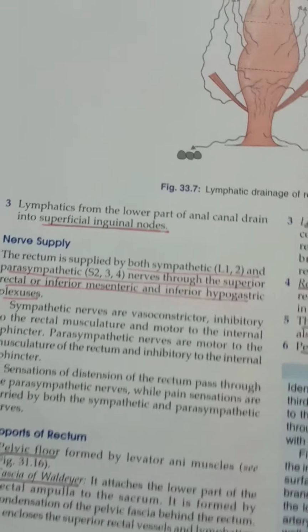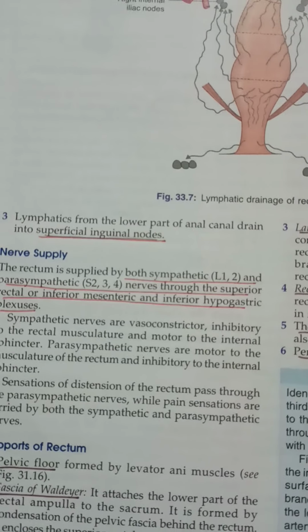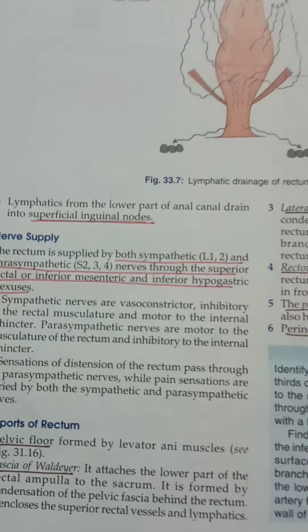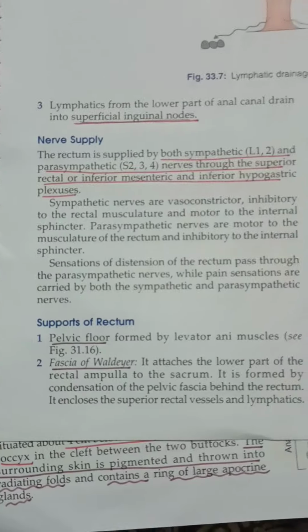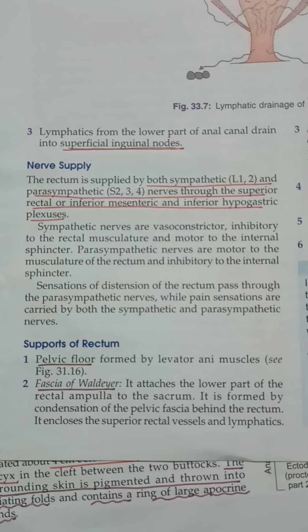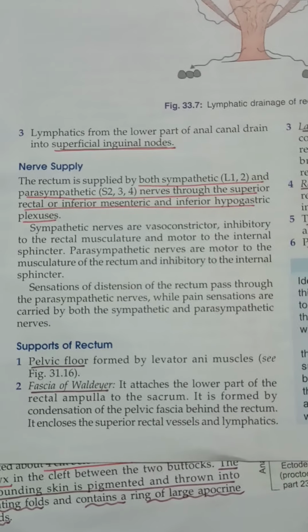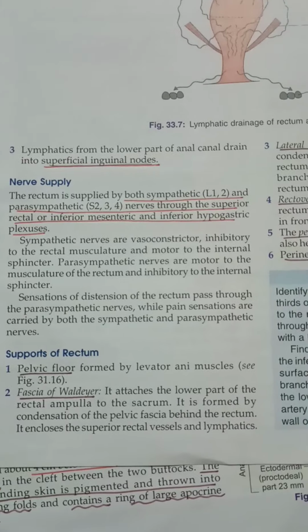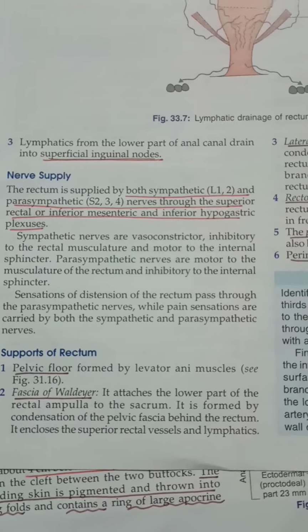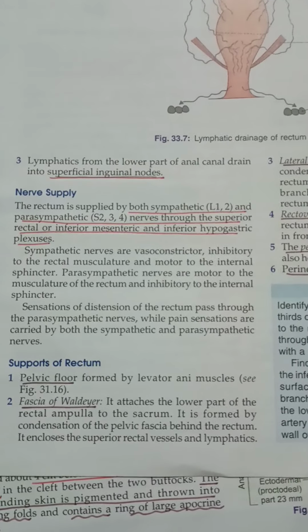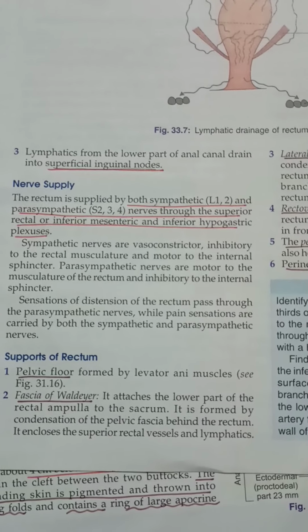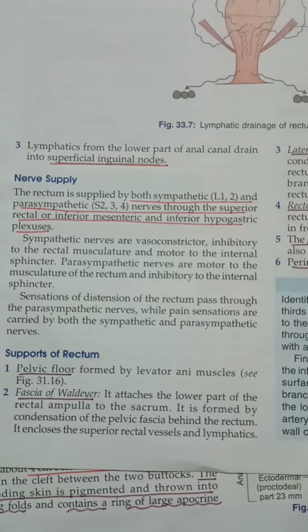And lymphatics from the lower part of the anal canal drain into the superficial inguinal nodes. That's all. Coming to the nerve supply, the rectum is supplied by both sympathetic as well as parasympathetic nerves, through plexuses mostly at the abdomen and the pelvis. You have the superior rectal or inferior mesenteric plexus and the inferior hypogastric plexus, which form this supply.